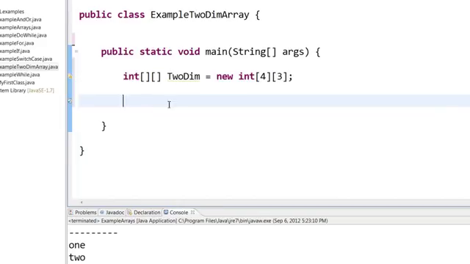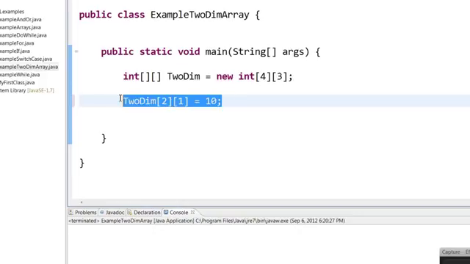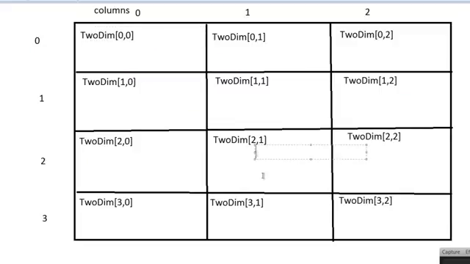Now to assign data to this array, I can assign it like this. Here I am assigning the second row first column the value 10. Like this I can assign data to any of these boxes.